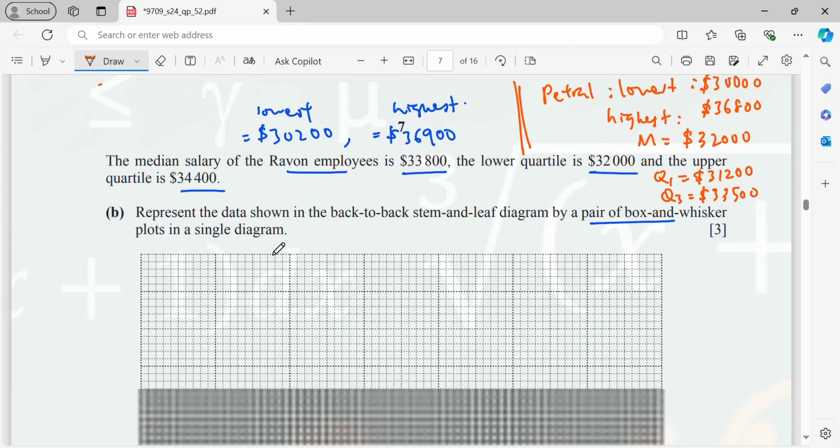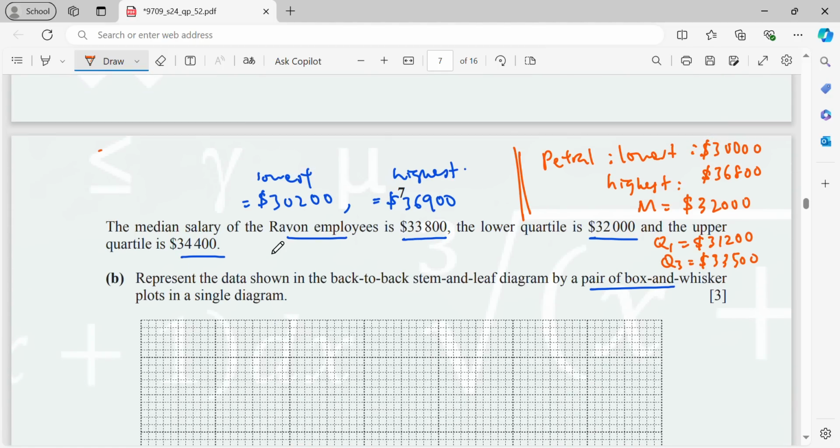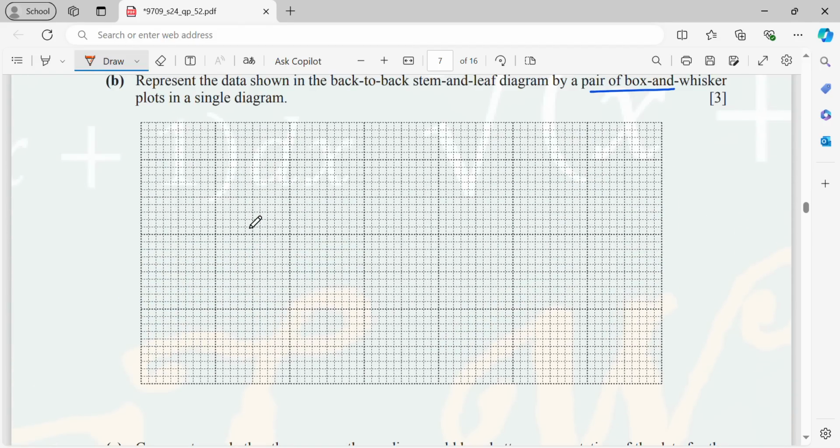Okay, so from here, I need to fix my interval. So lowest is basically 30,000. Highest is 36,900. Okay, so now here, if here is 30,000, 31, 32, 33, 34, 35, 36. This is 37.